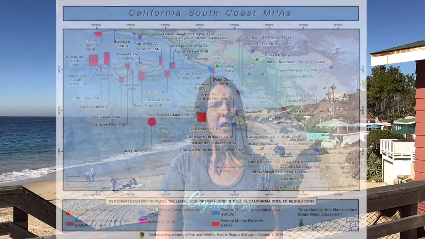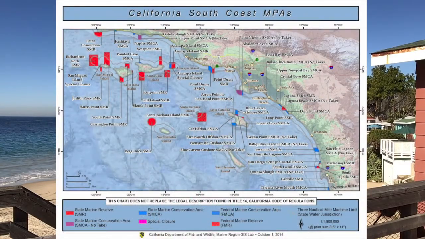Throughout California, there are several different types of MPAs. Here in Orange County, we have state marine reserves and state marine conservation areas. If you look at the map, you'll see that in Orange County, there's a state marine reserve in Laguna Beach. In state marine reserves like this, the marine ecosystem within the reserve is protected from fishing. Recreation is allowed, but no take, collection, or fishing of any kind is allowed in the ocean or in the